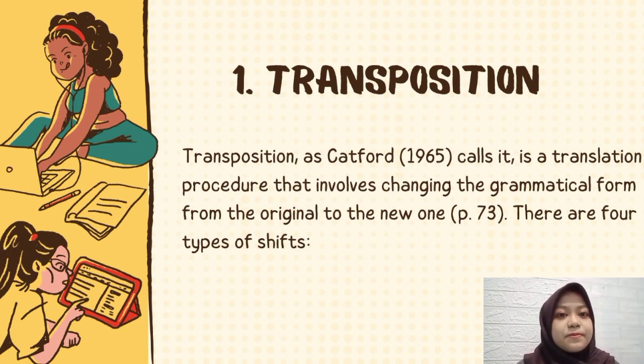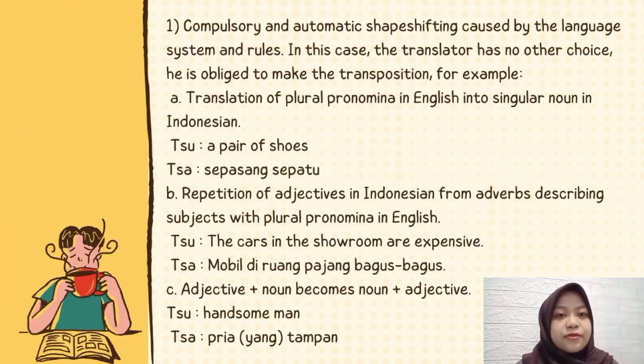Thank you so much for the chance. So, I would like to explain about transposition, or we can call it shifts. Transposition, according to Catford 1965, is a translation procedure that involves changing the grammatical form from the original to the new one, or from bahasa sumber ke bahasa sasaran. And there are four types of shifts. The first is compulsory and automatic shifts, caused by language systems and rules.